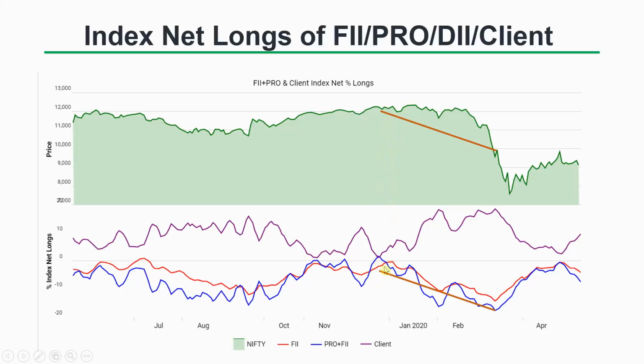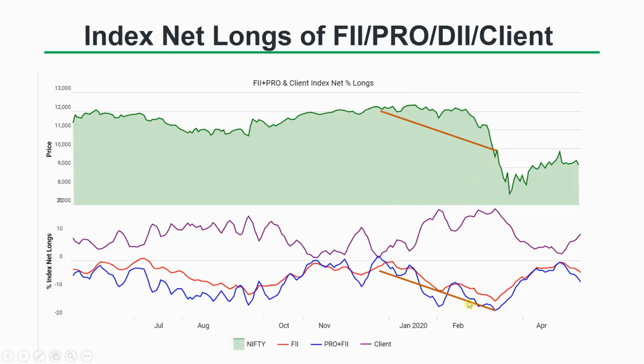So from the peak, from a very slightly long position, they kept on adding shorts. FII as well as FII plus Pro kept on adding shorts from the peak. Okay, and then the market went down from the peak all the way to 10,000.